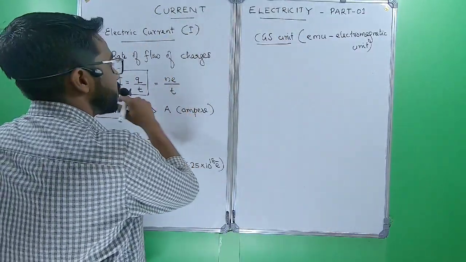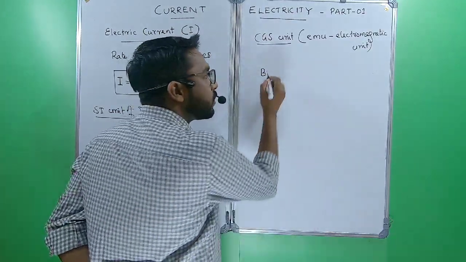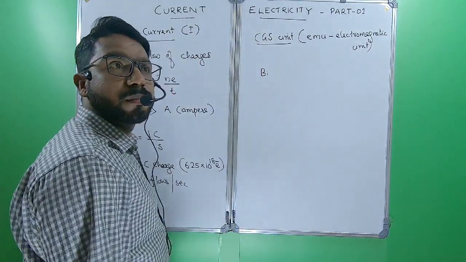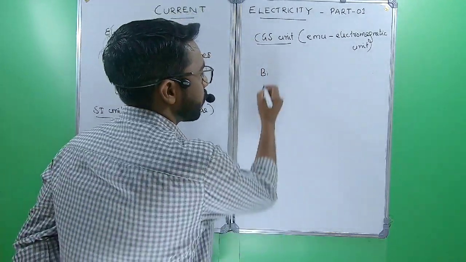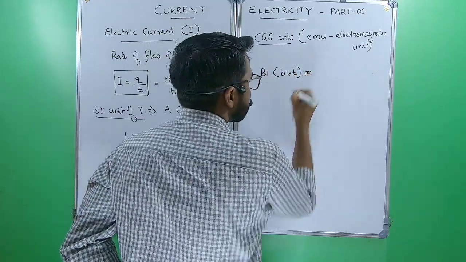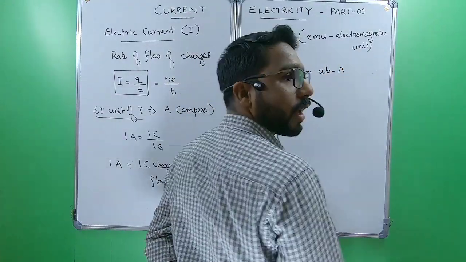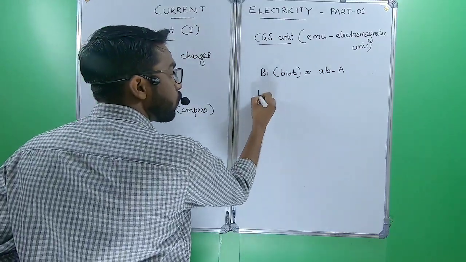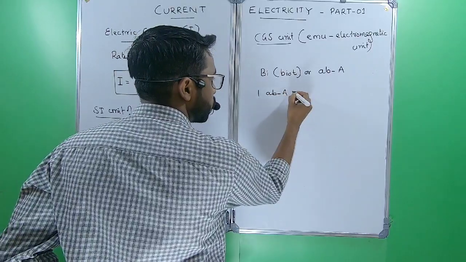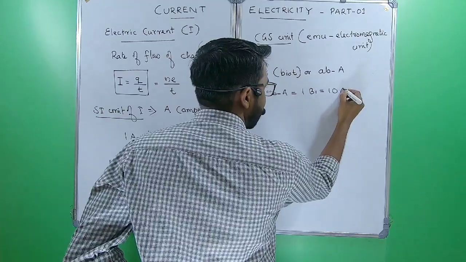The CGS unit of current is biot, B-I-O-T, as in the famous Biot-Savart law that you may have heard of. It is also called ab-ampere. 1 ab-ampere, or 1 biot, equals 10 ampere.